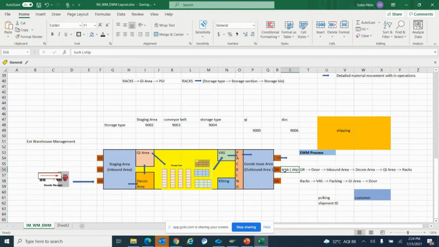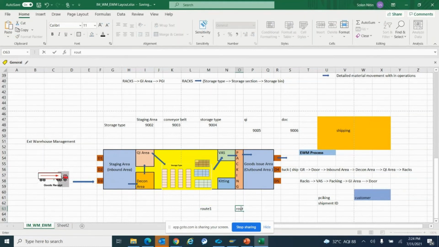Then this truck will follow a particular route. There are certain routes and legs that will be created, with different ports through which it will go, and all that information will be sent to the customer. So there are three routes, or three points, through which it will reach the customer.